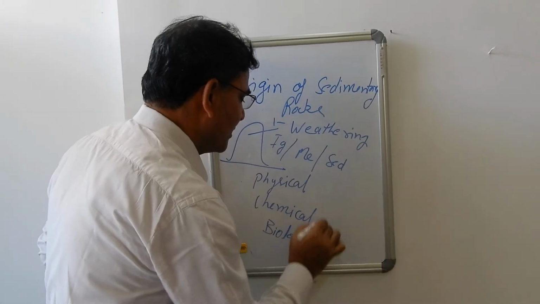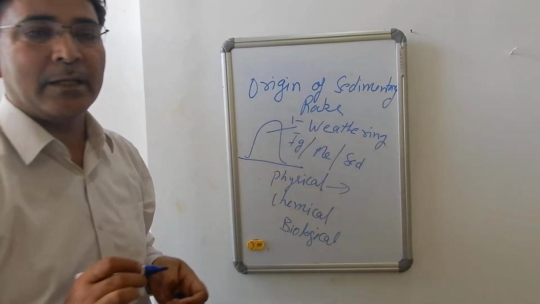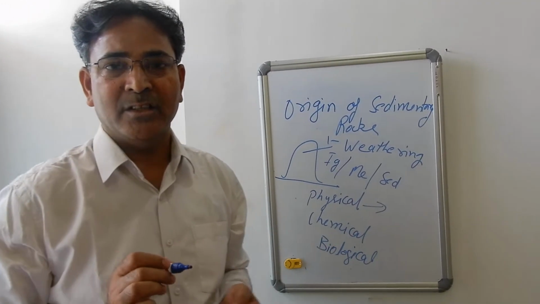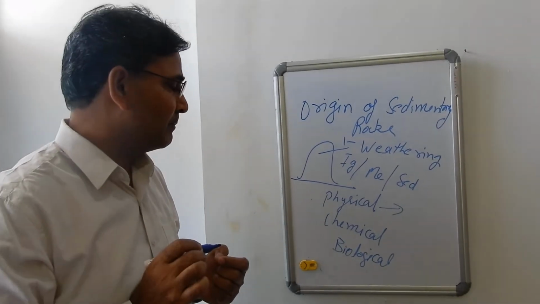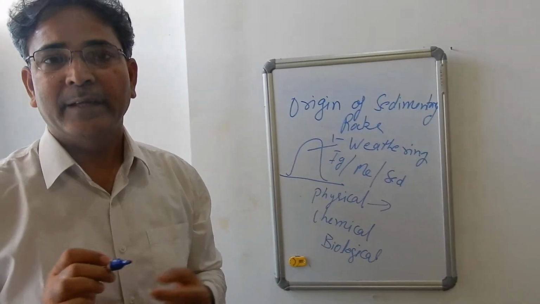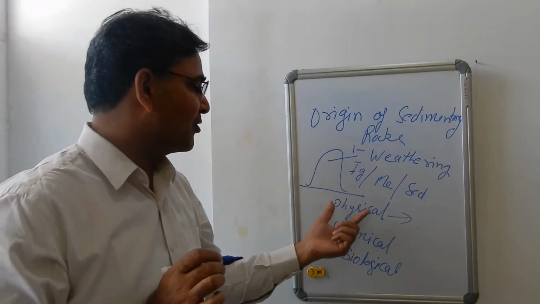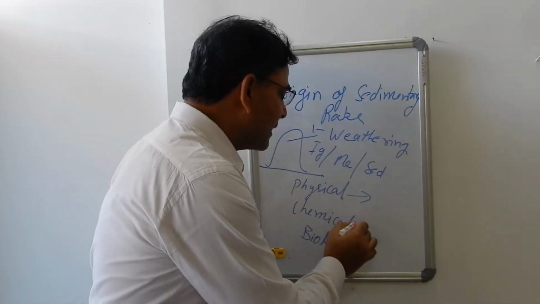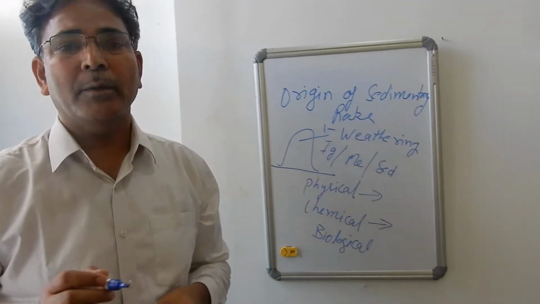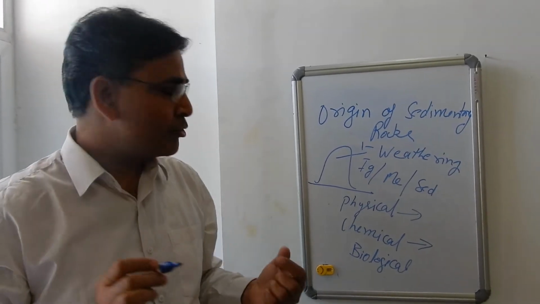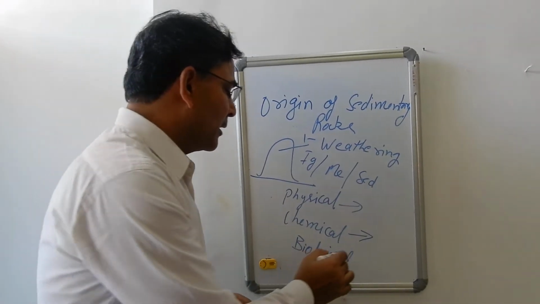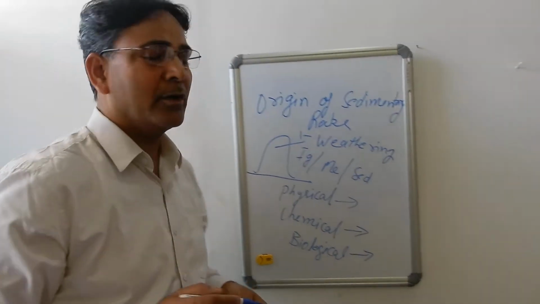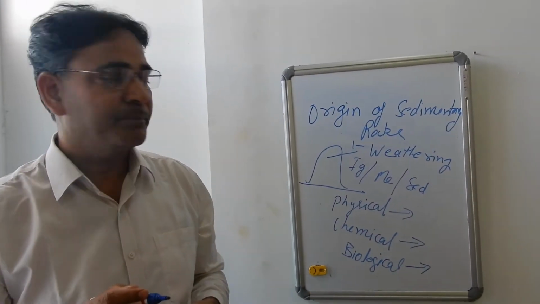Physical weathering is the weathering which takes place by the physical process: the frost action, the exfoliation, the abrasion, the attrition. All these are physical weathering. The chemical weathering takes place because of the chemical action, that is the solution or the pressure solution. The biological weathering takes place because of the biological action.